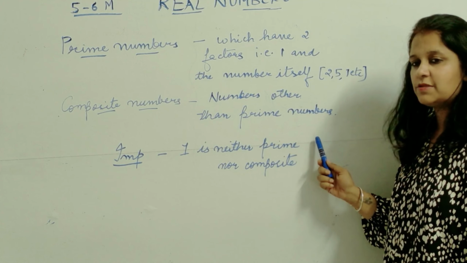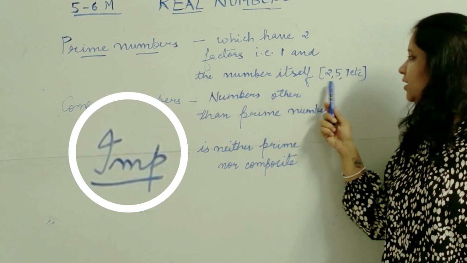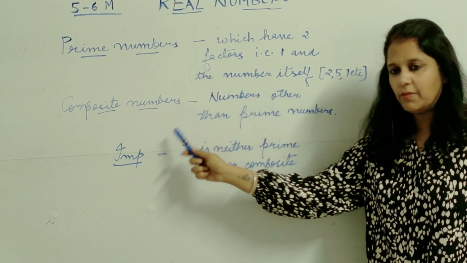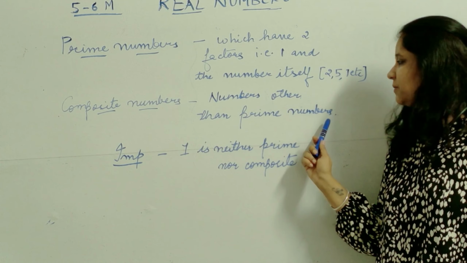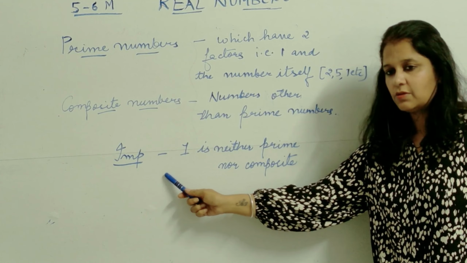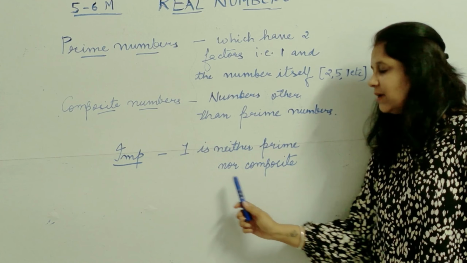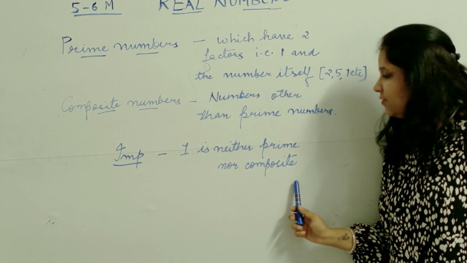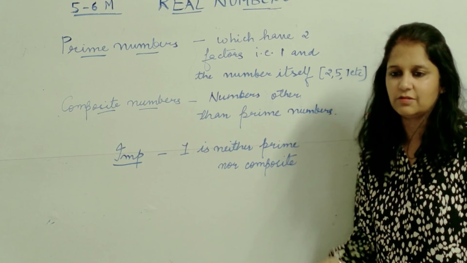Next you have prime numbers, the numbers which have only two factors, one and the number itself, like 2, 5, 7. 2 is the smallest prime number. Then composite numbers are all the numbers other than prime numbers. There is an important note: one is neither prime nor composite. It cannot be kept in the category of prime, it cannot be kept in the category of composite. Generally, MCQs come from this point in the board examination.